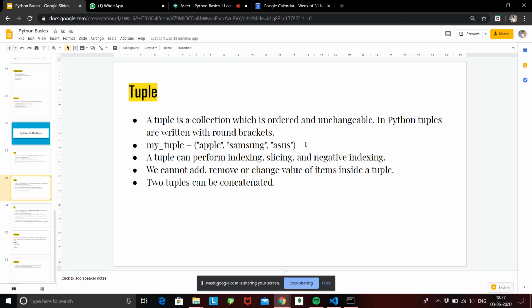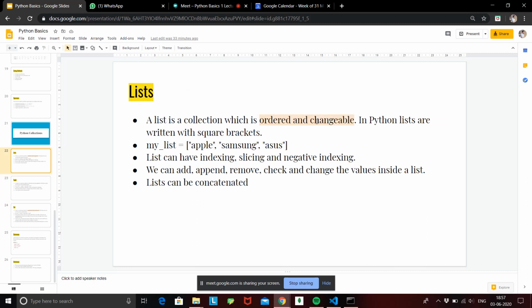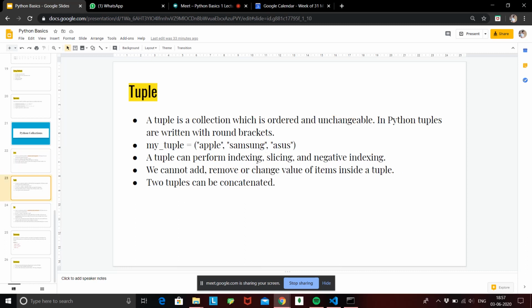Even if tomorrow I want to eliminate Asus from my tuple, I will not be able to do that. Once you create a tuple, it's going to be unchangeable. So that is the property of tuple, right? In list we have ordered and changeable, but tuple has some restrictions. You have order, you will be able to do indexing, slicing, negative indexing, all those stuff using the ordered property, but you will never be able to change any value inside a tuple.